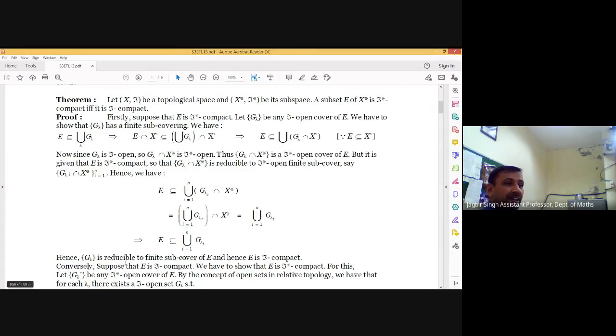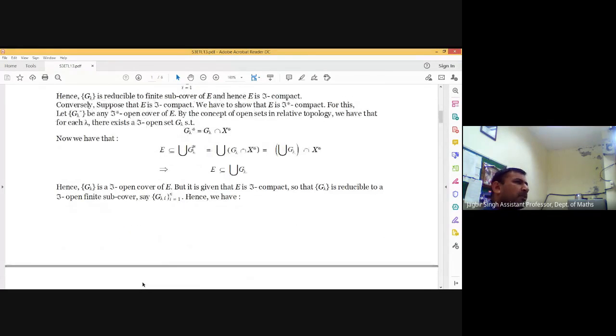And E is contained in the union over i from 1 to n of G lambda i intersection X*. And this is contained in, sorry, it is not equal, it is contained in the union over i from 1 to n of G lambda i, because the intersection of two sets must be contained in both the sets. Hence, E is contained in this finite union. So this open cover has a finite subcover. Therefore, E is T compact.